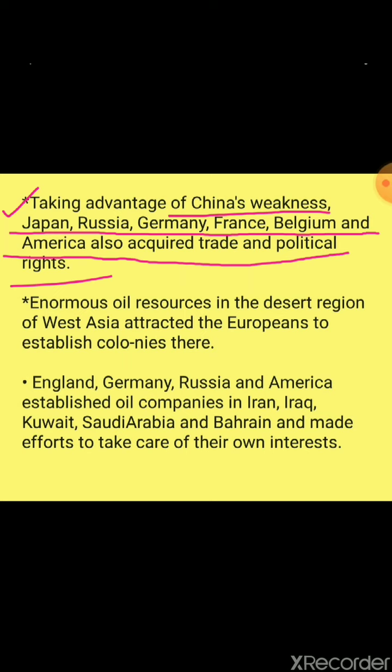China was totally weakened by England by capturing its five ports. Seeing this weakness of China, Japan, Russia, Germany, France, Belgium, and America also acquired political rights in China.